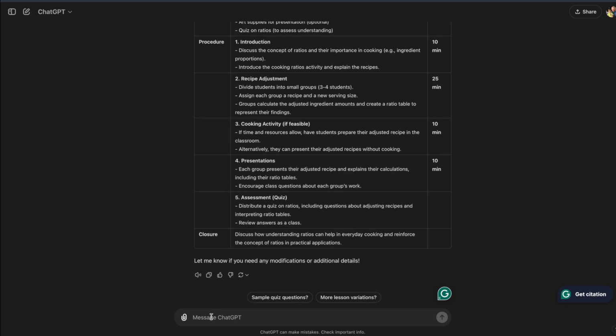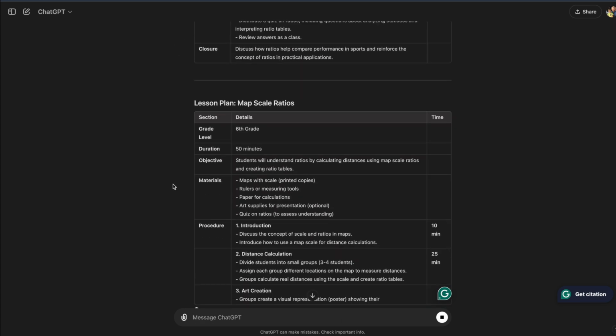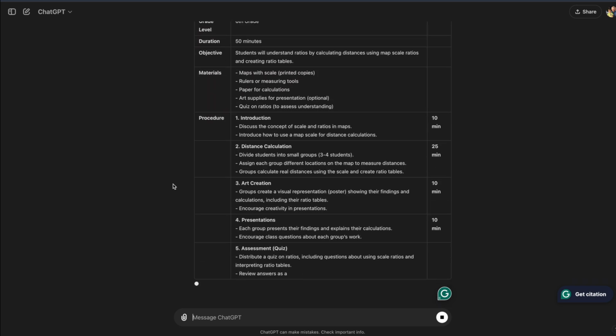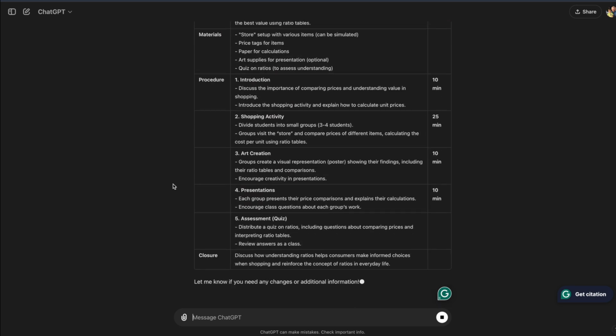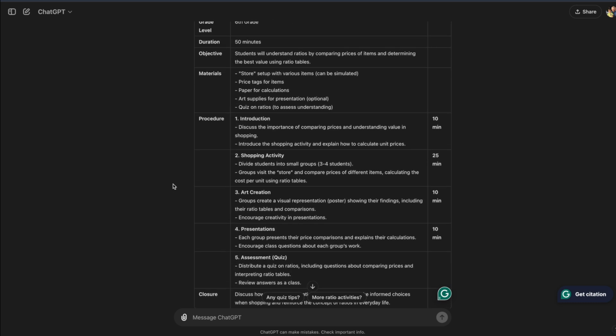Now let's see if we can give it kind of a bigger task. Now do that for the rest of the original ideas you gave me. Cool. There we go, breaking down lessons. Awesome. Now my lesson plans are done for the week, and I am going to obviously look them over. This is a starting point, but I just saved myself tons of time. And to be honest, my lesson plans are probably more detailed than if I had done them myself.